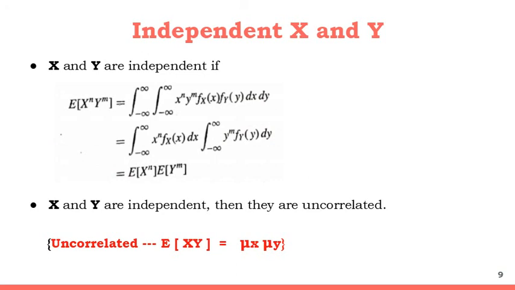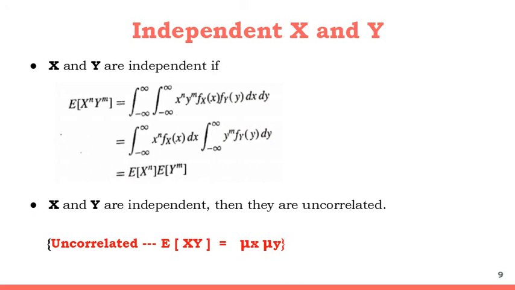You can obtain this expression by writing the expanded version of expectation, that is equal to the double integral of X to the power n, Y to the power m, fX of x, fY of y, dx dy. Now you split the integral, that is integration of X to the power n fX of x dx, and integration of Y to the power m fY of y dy.